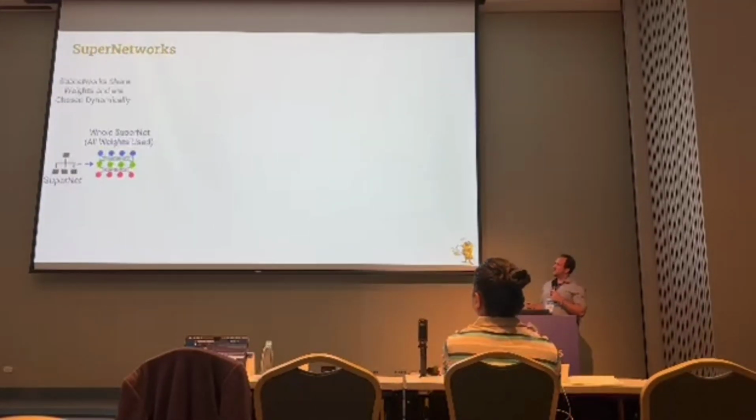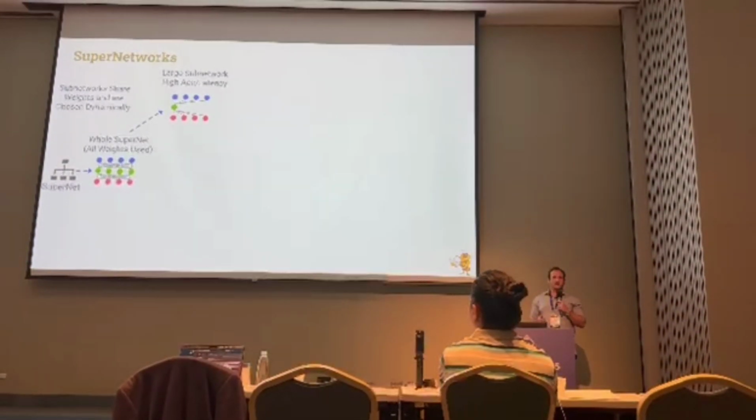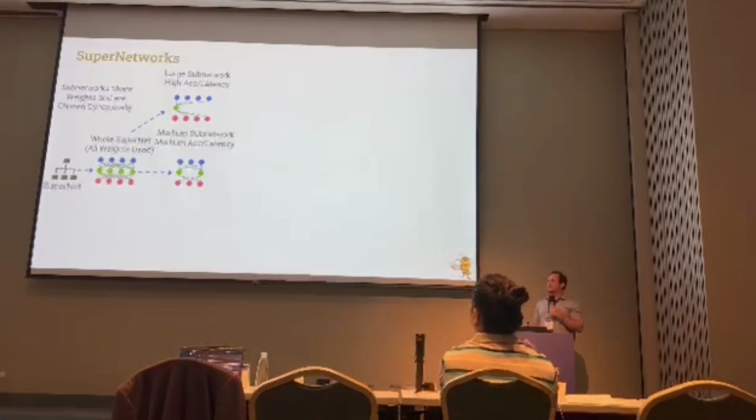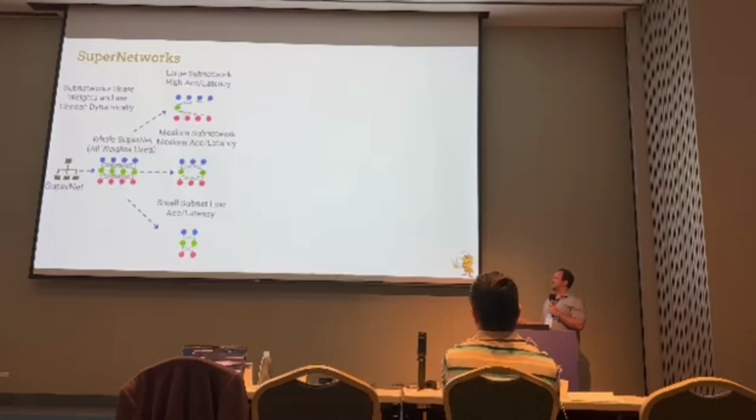For example, we can take this one super network and get a large subnetwork that has high accuracy and high latency. We can get a medium subnetwork that has medium accuracy and medium latency. And then we can get a small subnetwork that has low accuracy and low latency.